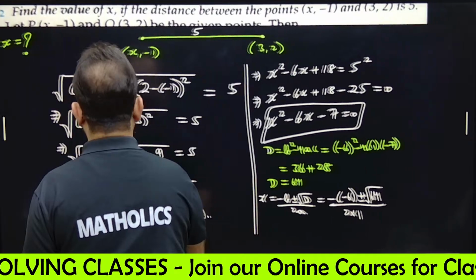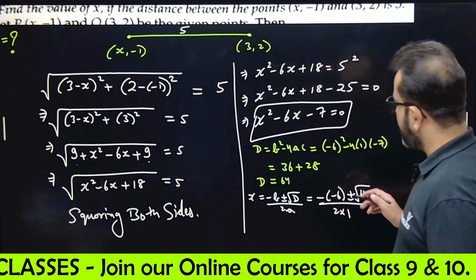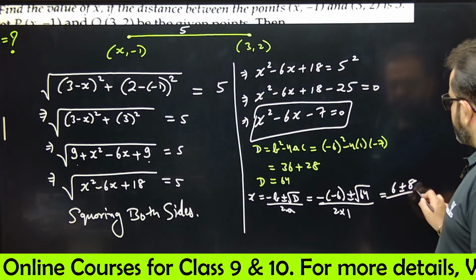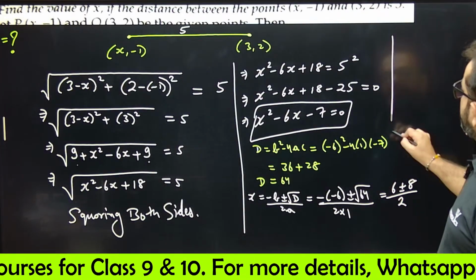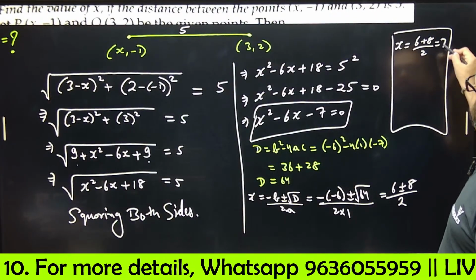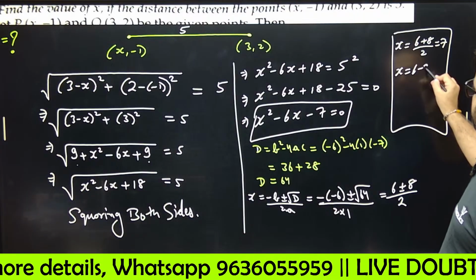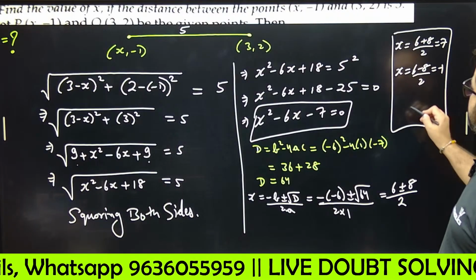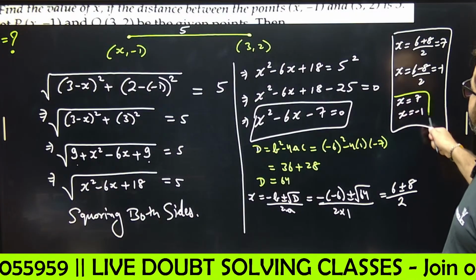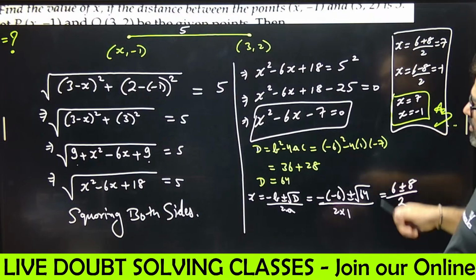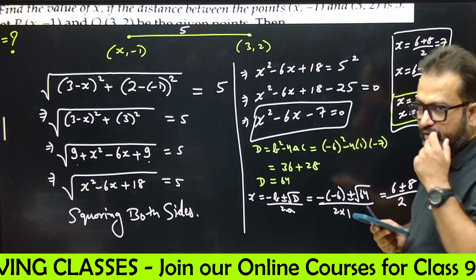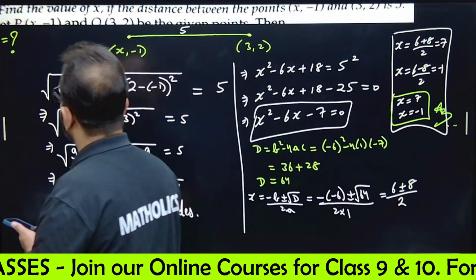So finally, if I want to find the answer, what will it look like? Minus of minus 6 is 6, plus minus root 64 is 8, by 2. So one time x equals 6 plus 8 by 2, that means 14 by 2, that means 7. Next, x equals 6 minus 8 by 2, that means minus 2 by 2, that means minus 1. So x equals 7 and x equals minus 1 is my final answer. Copy it. Done. Got the point now?